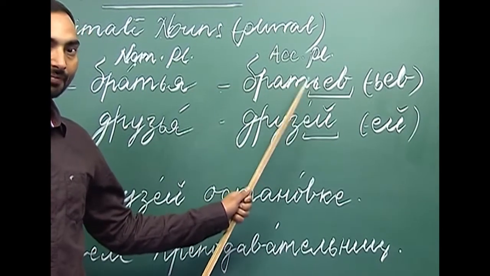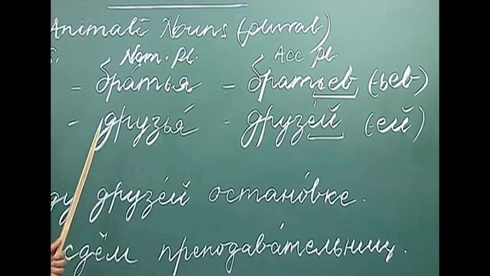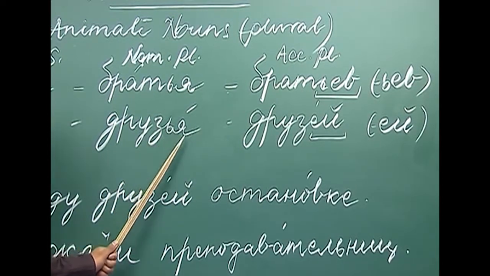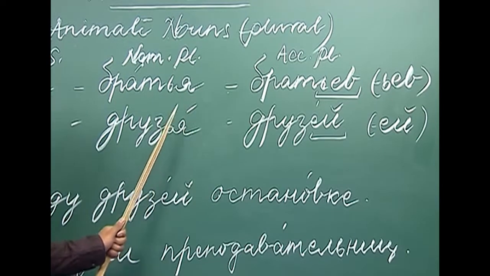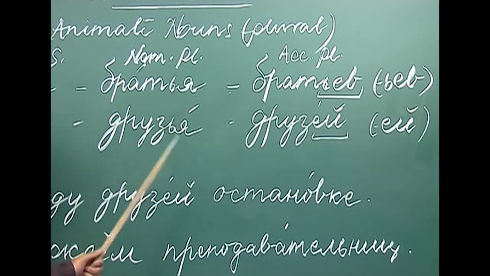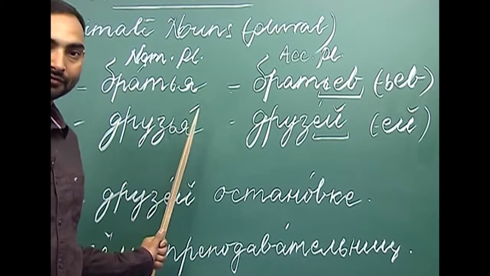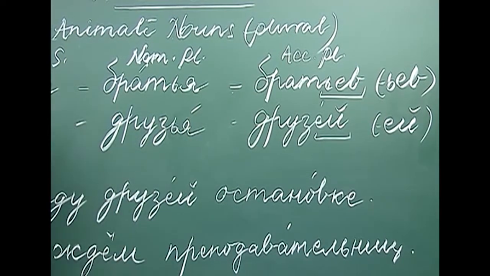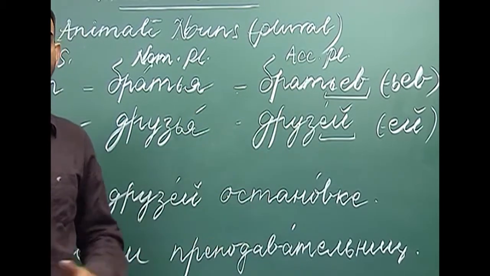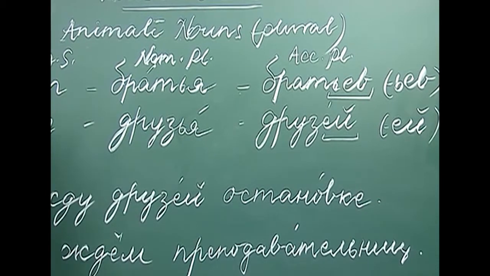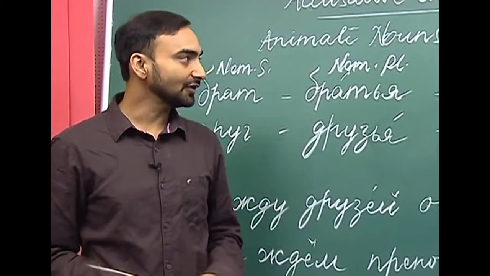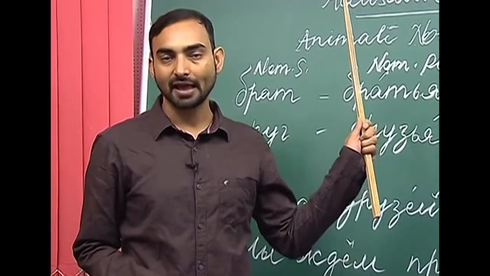But if you look at Druzia, it has stress on the last syllable, which means on the last vowel ya. In that case, we will drop this soft sign. So, the spelling of the accusative plural depends on the position of stress in the nominative plural. This thing also you have to keep in mind while using the nouns in the accusative plural.